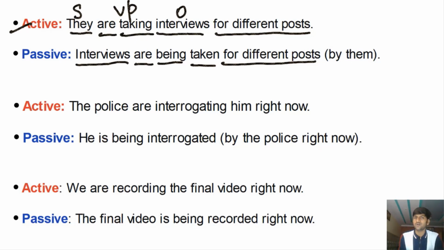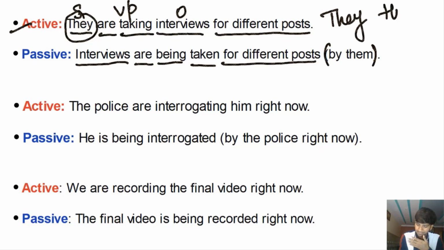But if in case you want to talk about who's performing this action, you can do that by adding by plus the doer of the action. Now understand this as well. The subject of the sentence in the active voice was they, which is a subjective pronoun, right? When it becomes the object, it will change. So they will become them. So interviews are being taken for different posts by them, which is absolutely optional, and you should not mention it, all right? Because if you want to talk about them, write the sentence in the active voice in the first place. Why would you write the sentence in the passive voice?